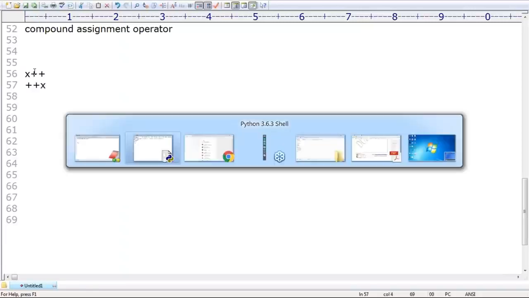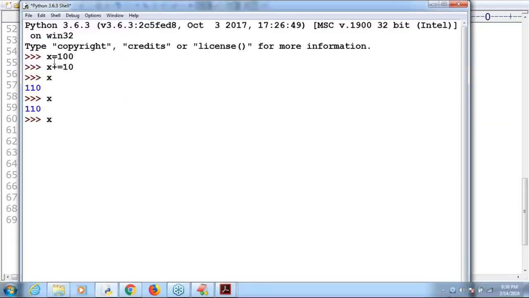What will happen? Here the x value is, say, I want to take x plus plus. Can you tell what output I'm going to get now? Respond. I'm expecting some answer from you. If I take x plus plus, what is the answer? Or plus plus x: first increment and then print the value. What is the answer by default? Most people are expecting 111.